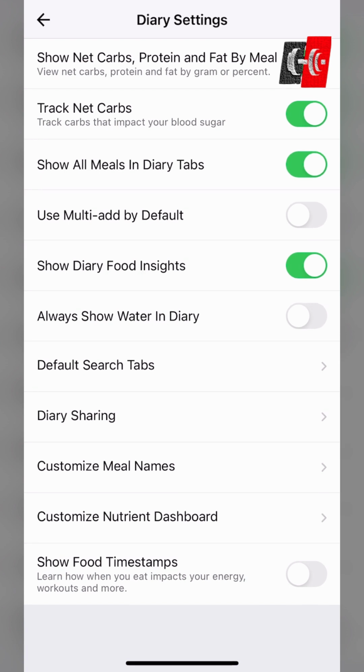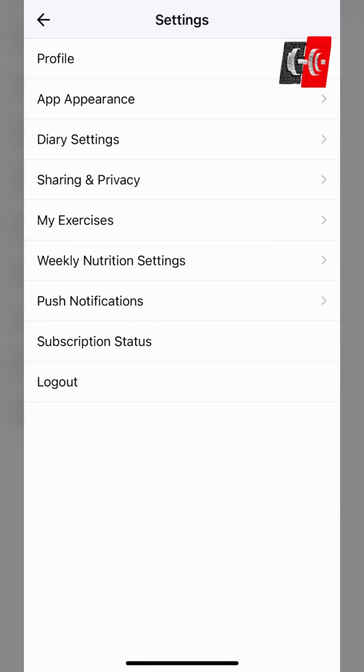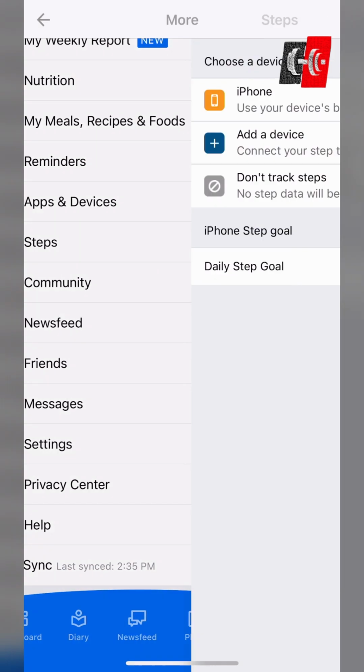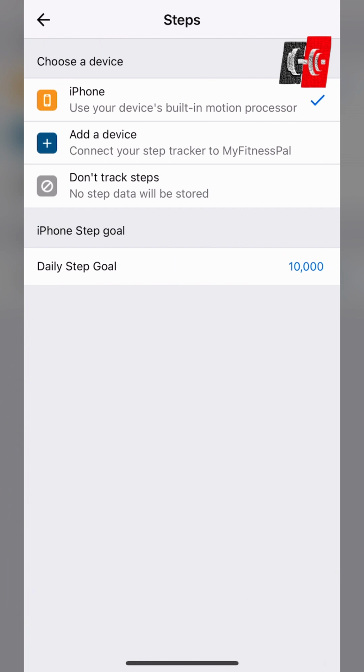Now what we're going to do is backtrack out of diary settings and go back to the main settings dashboard, and we're going to go up to the steps icon, click on that, and then we can choose a device to track our steps on, and this will also sync to the Decentralized Strength Fitness app, which is really cool.